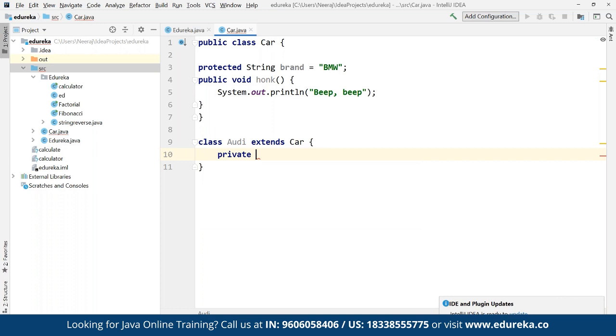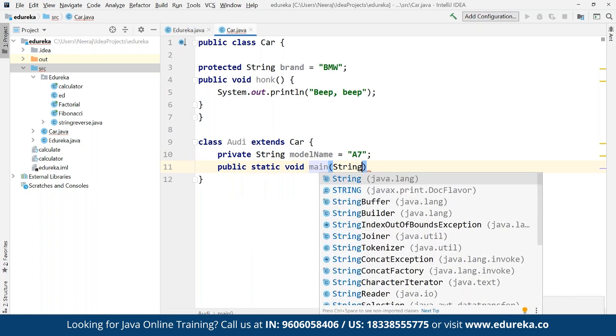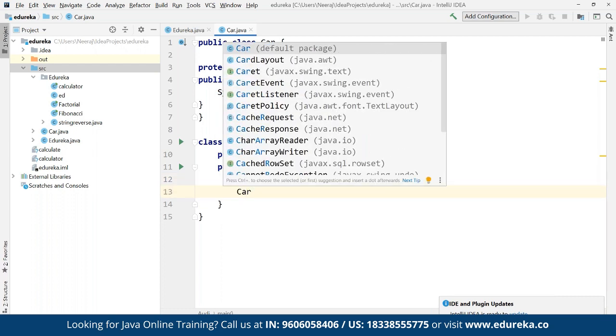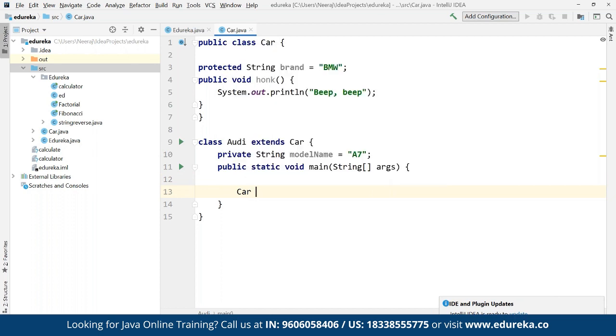So here we can use a private string. We can define a property as private, and here we can define a model name. Now this model name can be, suppose, A7 or A8. Here we can define A7, and then we can define the public static void main, and here we can define the entire string property. Under string we can define String args, and then we can declare the car. Now here we are going to use the same property defined in the main class. So here we can define car, and suppose here we define the car property as myCar.